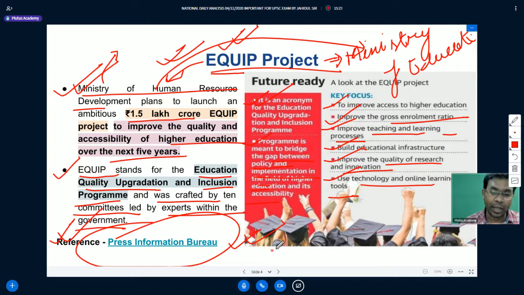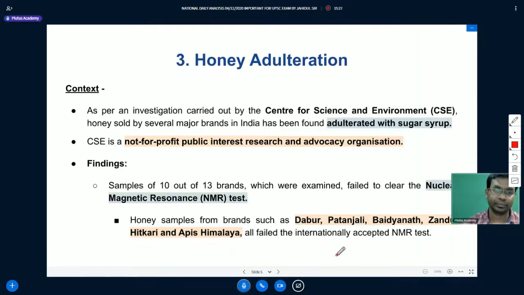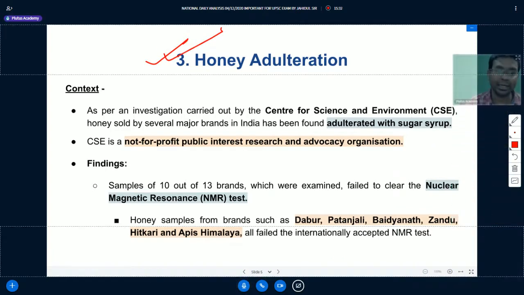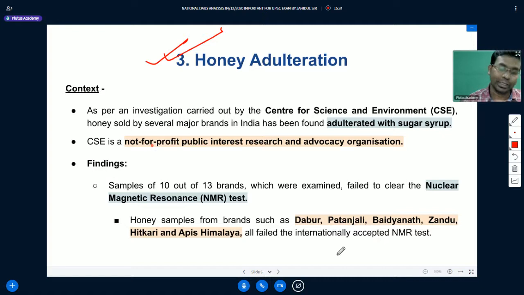Okay, so having understood this topic, let us move to the next topic for the day now. Let us talk about honey adulteration. So what is the context in which honey adulteration was in news?